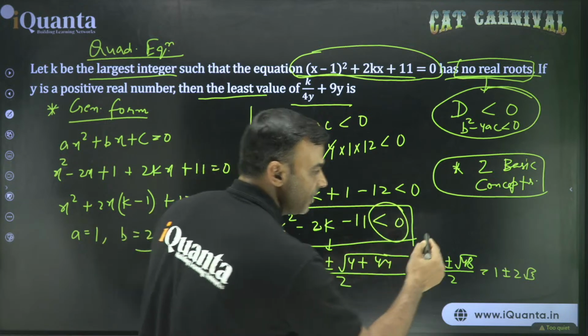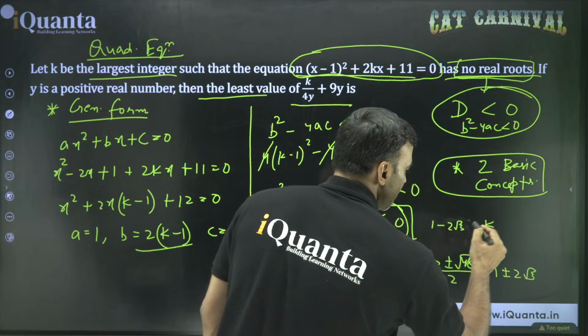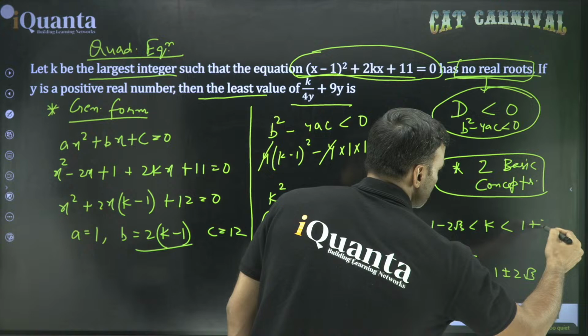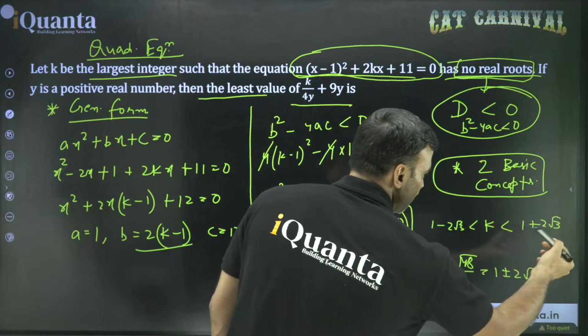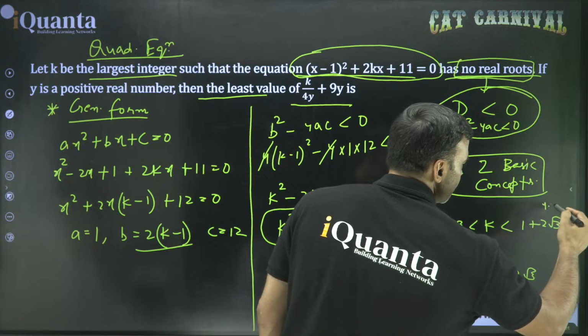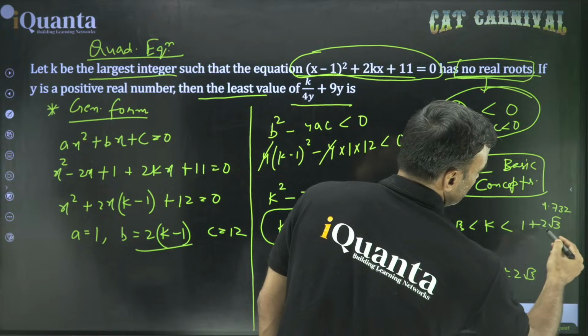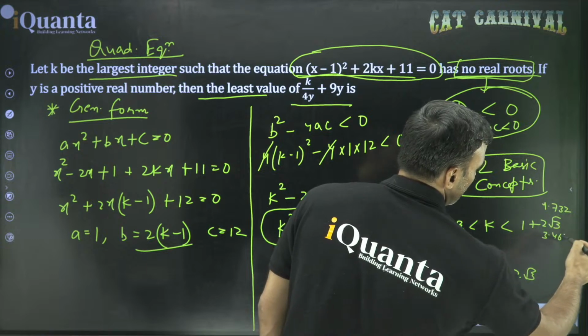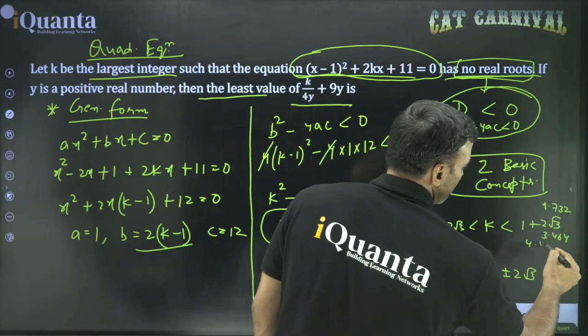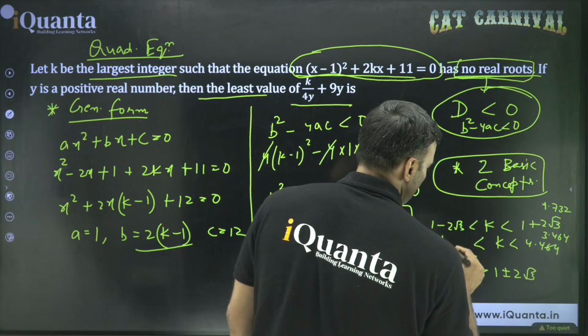So from the inequality we can get the result: k is between 1 minus 2 root 3 up to 1 plus 2 root 3. Now what is the value of 1 plus 2 root 3? Approximately, root 3 is 1.732. So 2 into 1.732 will be 3.464. 1 plus this will be 4.464. k should be less than that. And here is some other value, 1 minus 2 root 3.